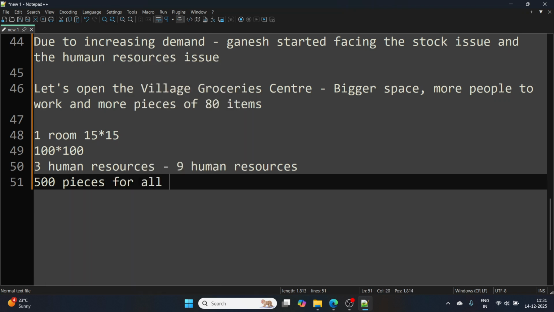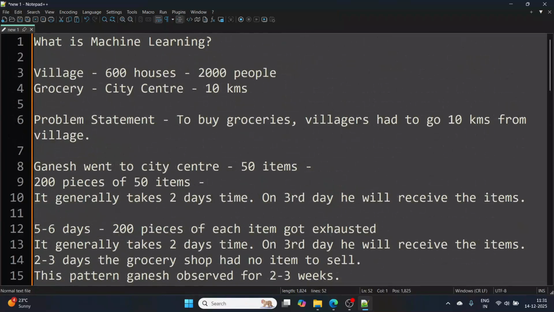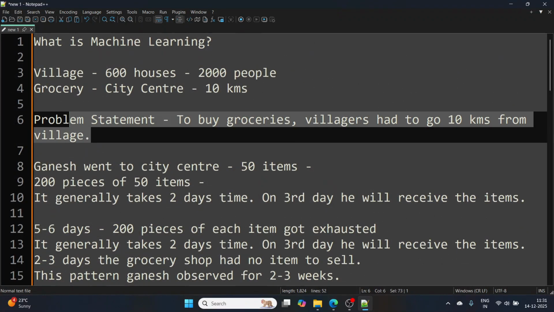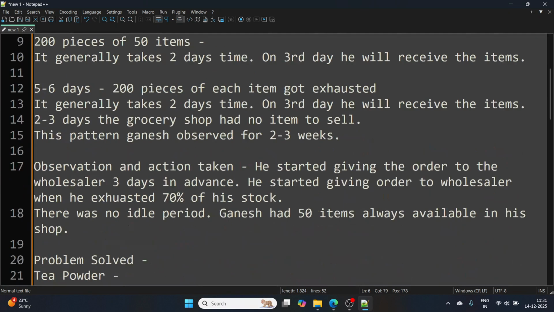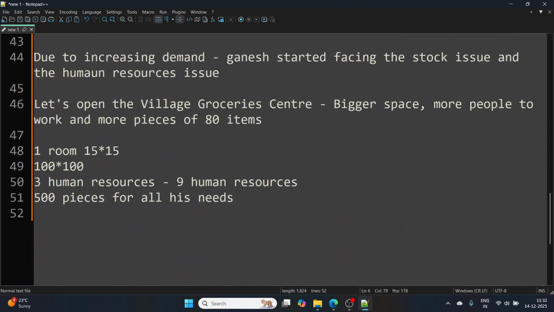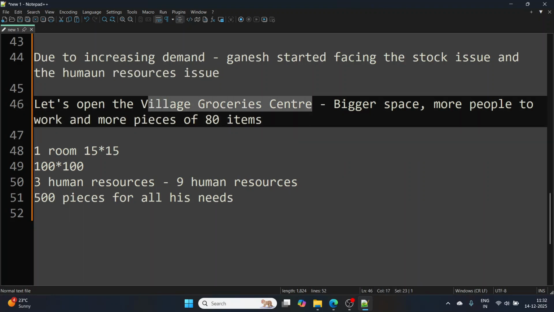For all his needs, okay? And this way, through this journey, if you understand this problem, where villagers just discuss in the evening that this is the problem, it is becoming hard for them to go 10 kilometers to buy groceries, okay? And now, after, let's say, a year or 1.5 years, a village grocery center got started